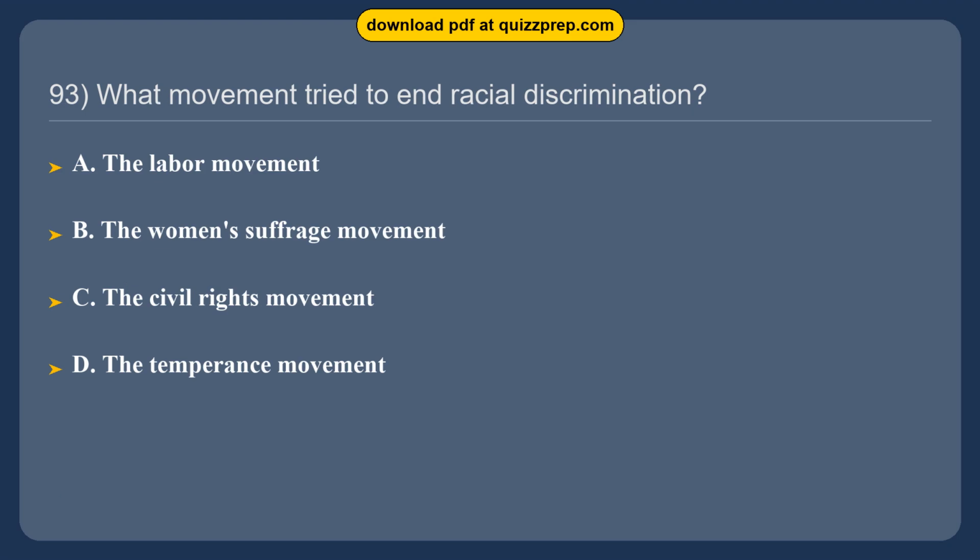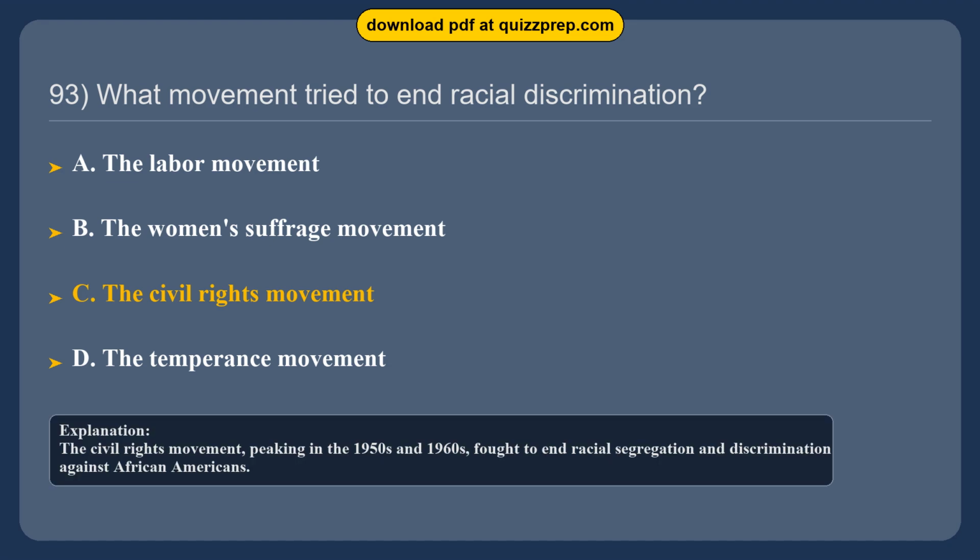Question 93. What movement tried to end racial discrimination? Option A, the labor movement. Option B, the women's suffrage movement. Option C, the civil rights movement. Option D, the temperance movement. The correct answer is option C, the civil rights movement. The civil rights movement, peaking in the 1950s and 1960s, fought to end racial segregation and discrimination against African Americans.